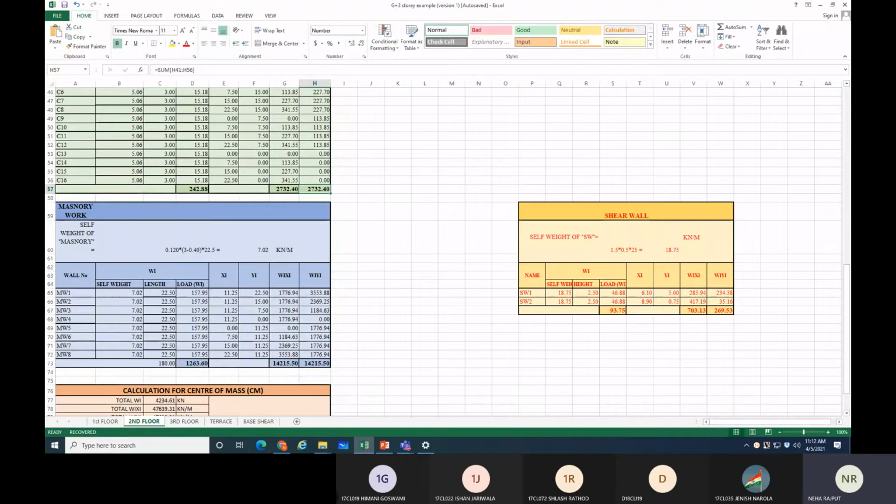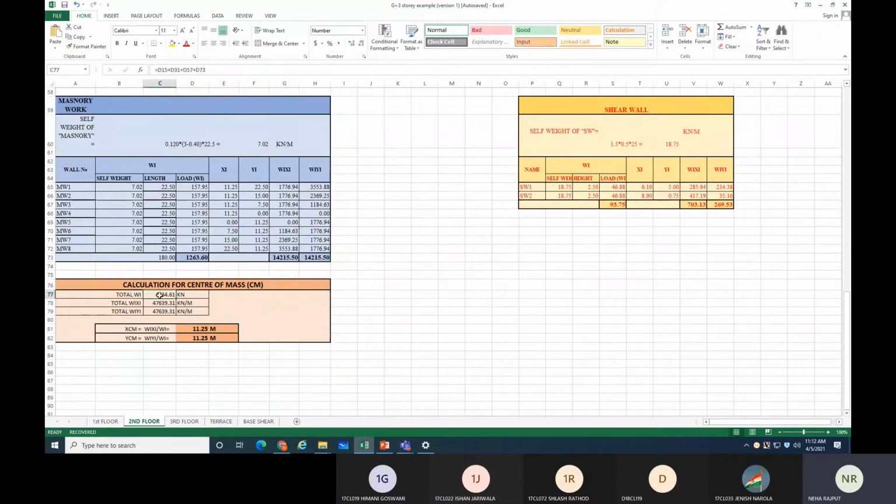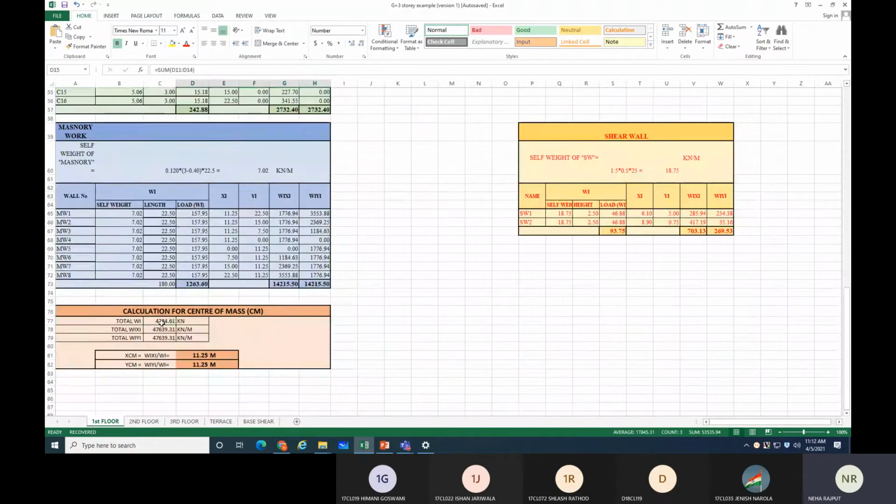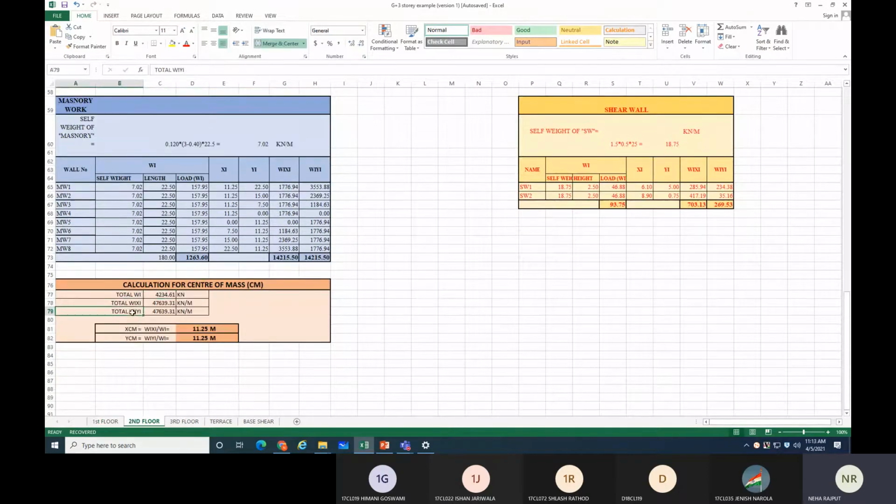No. Right. So masonry wall will also be the same. So here the total weight of your second floor is 4234, which is the same as your first floor. Right. So this is about your WiXi, WiYi, and you can find the center of mass.